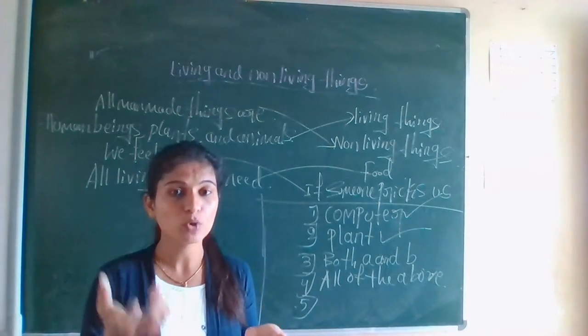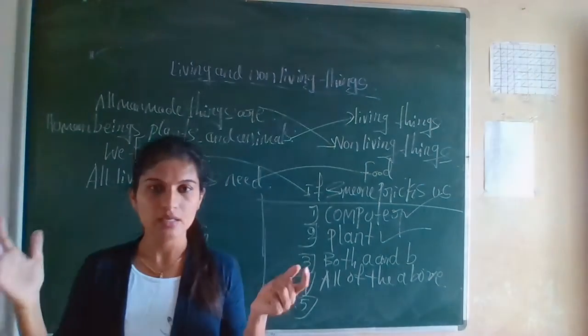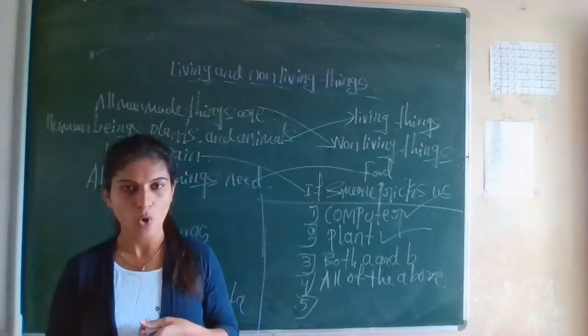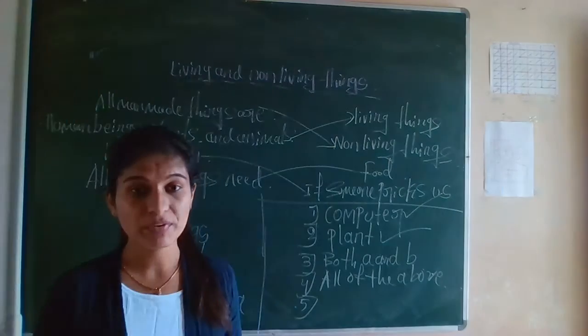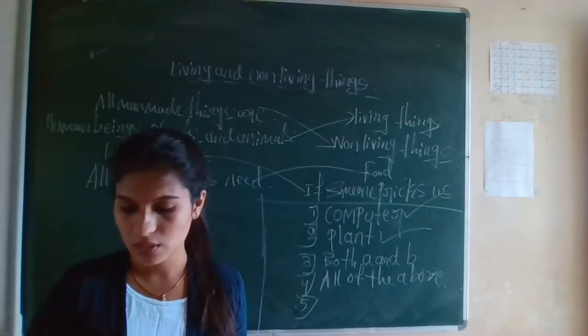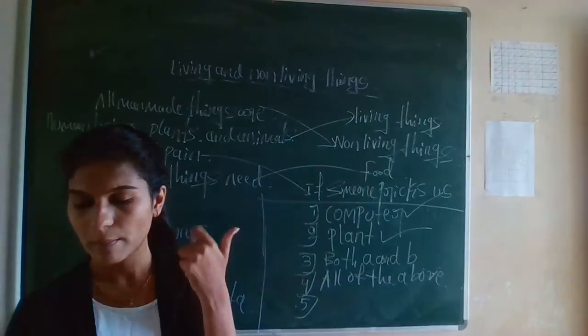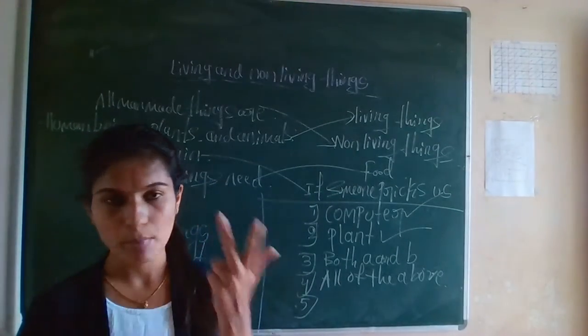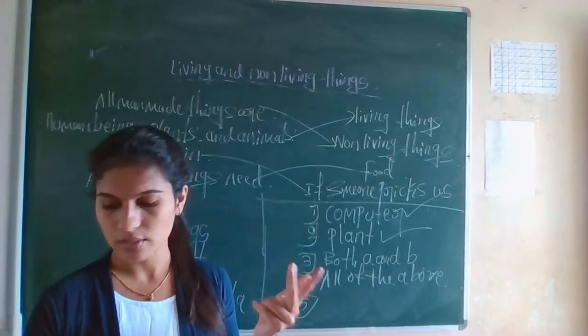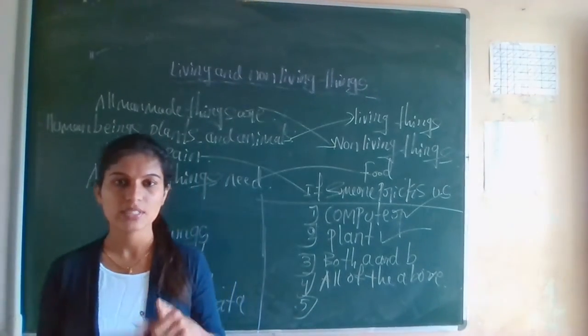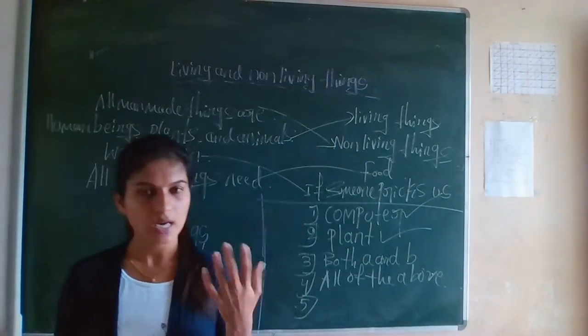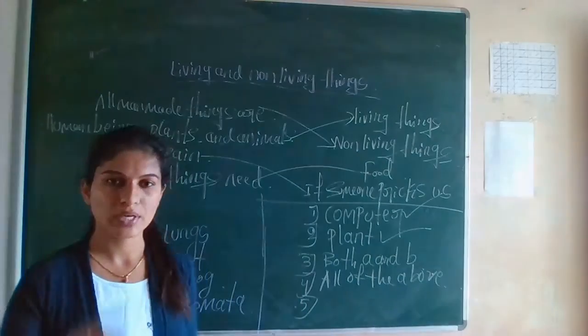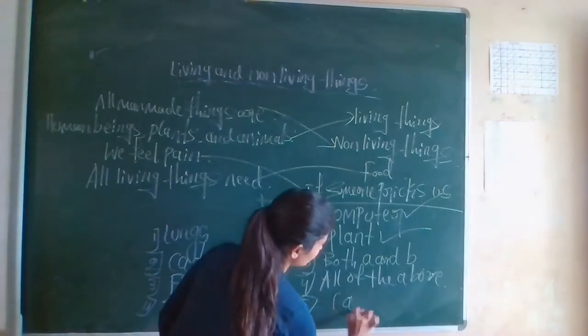When a tadpole grows big, that's called a frog. Then what do we call a kitten when it grows? Butterfly? No. Moth? No. Mosquito? No. D, cat. When a kitten grows, we call it a cat.